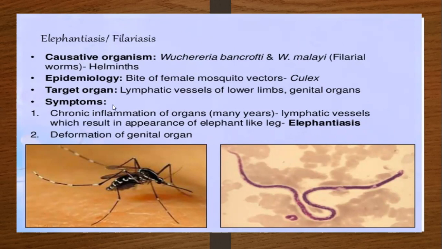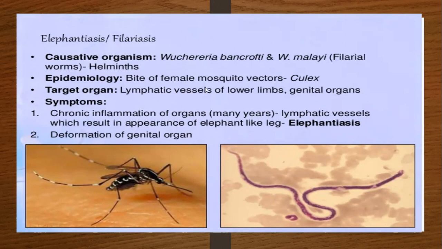Once it has entered the body, it goes to the lymphatic vessels of the lower limb and the genital organ. So these are the sites of action of the filarial worm, Wuchereria bancrofti or Brugia malayi. Once it enters our body, the first site is the lymphatic vessels and the second is the genital organ, especially the lower limbs.